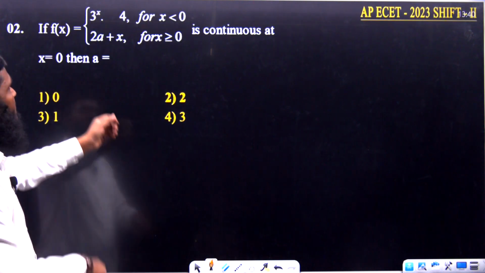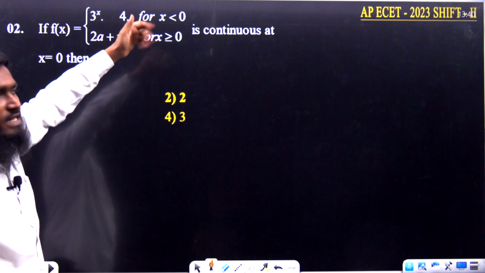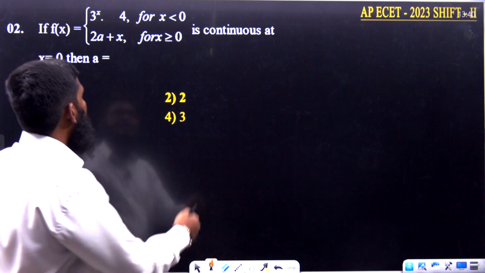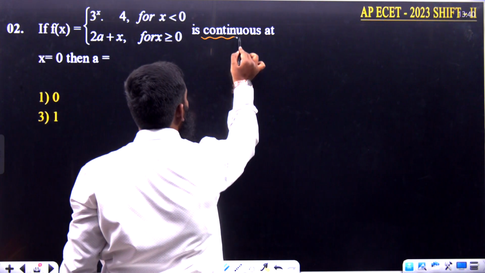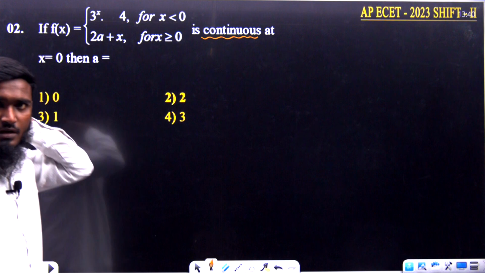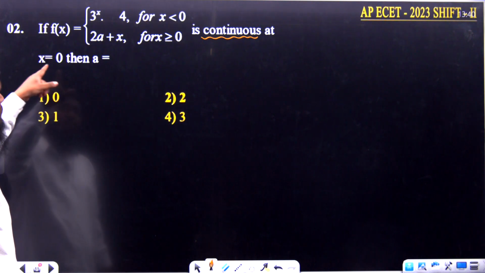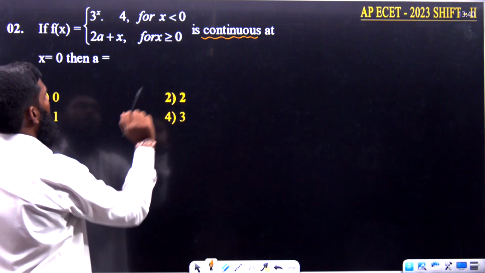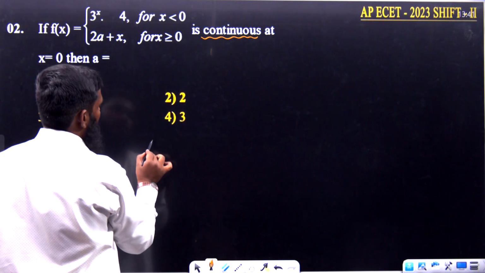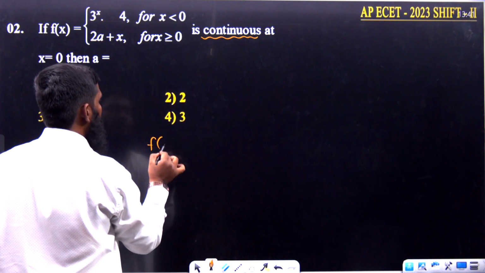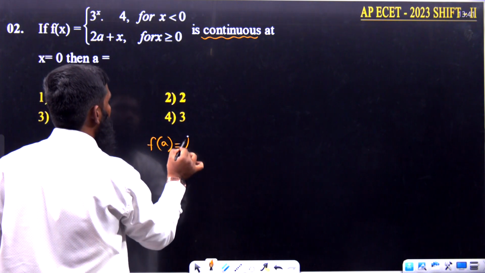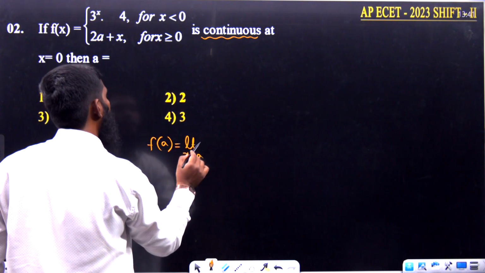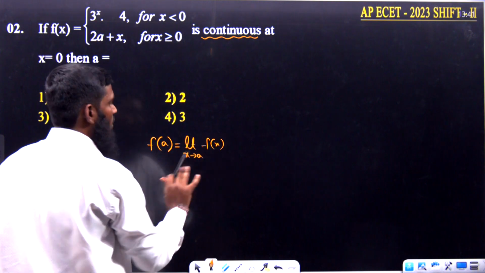Now next, if f of x is equal to 3 power x into 4 for x less than 0, and 2a plus x for x greater than or equal to 0, is continuous at x equal to 0. Listen carefully, is continuous is already given in the question at x equals 0, then a is equal to. So now what we are doing, see this part. Already we know that if continuous has been given, then f of a is equal to limit x tends to a f of x. We will be using this formula.